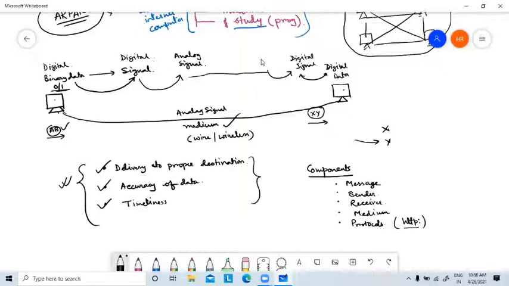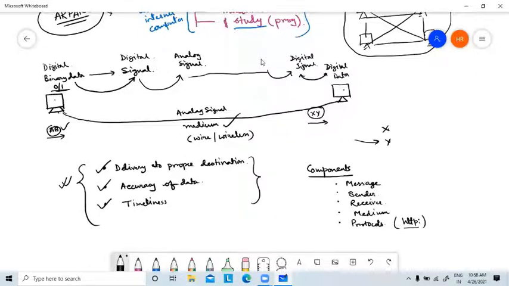Means when you are talking to someone else, suppose he is some aged person, then you should talk with him politely. You should not give him some harsh word. So this is the way you can communicate, and you have to follow the rules.